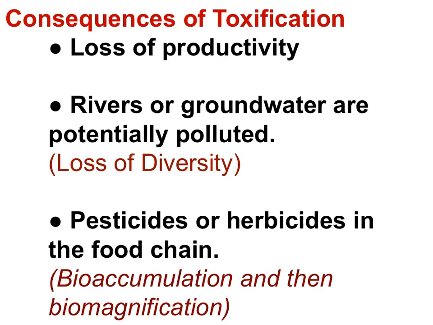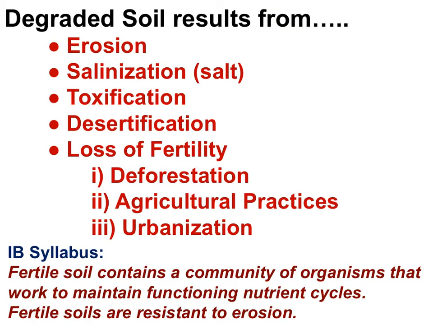The consequences of toxification are a loss of productivity. Rivers or groundwater become polluted with the herbicides or pesticides. There's a loss of diversity that goes along with this pollution. And lastly, the pesticides or the herbicides end up in the food chain, initially through bioaccumulation, and then these molecules magnify up the food chain.